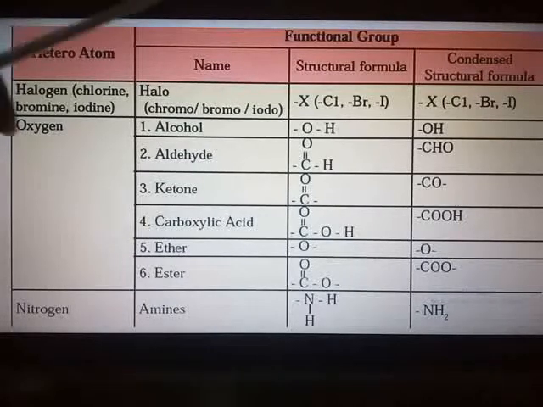Similarly, you can take the example of any of the heteroatoms and the functional groups, and n number of compounds can be formed by replacing one or more hydrogen atoms.